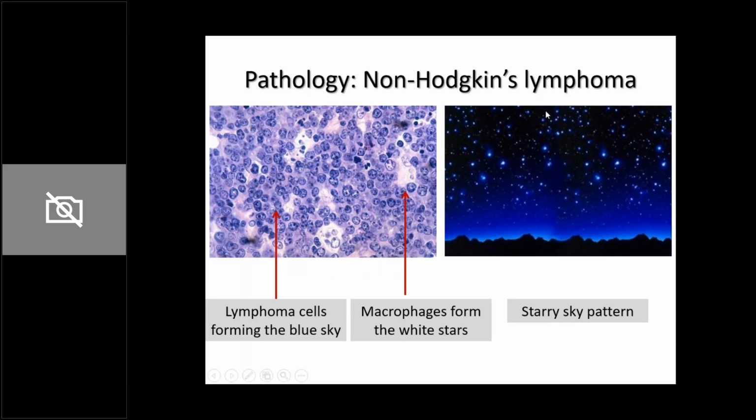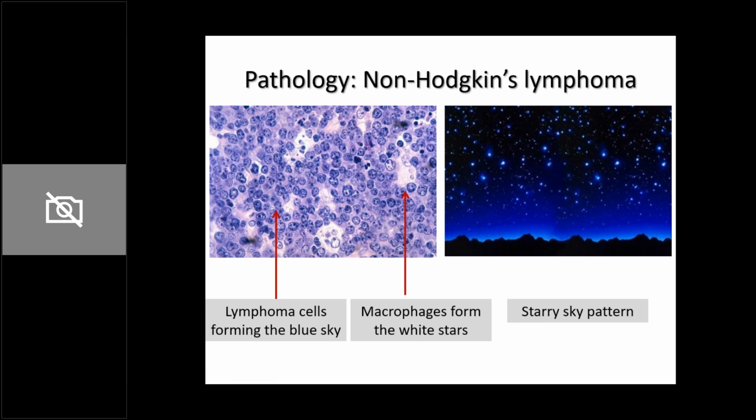Now, if you look at the pathology of non-Hodgkin's lymphoma, you characteristically talk of the starry sky appearance. It is very aggressive. Contrary to Hodgkin's, the tumor cells occupy the whole area, so the whole lymph node is replaced by these blue tumor cells. And what are the starry areas? These white areas are actually macrophages. Why have these macrophages turned white? Because during processing, this area has a lot of fat, so it is just removed. It does not take up the stain at all, so it appears white. This is the classical starry sky pattern in non-Hodgkin's lymphoma.